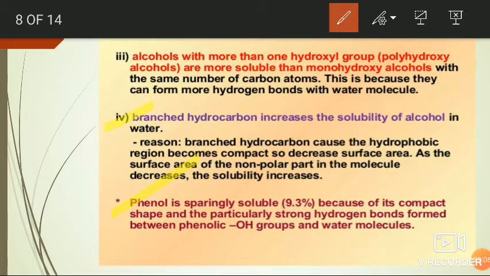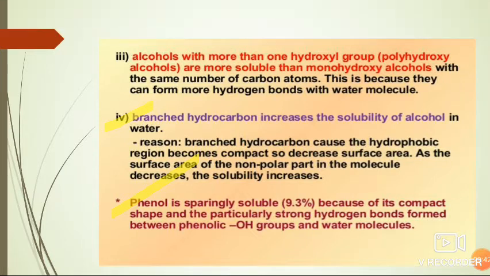because the intermolecular bond present between the two phenols is strong, so it is impossible to break the bond between the two phenolic groups and to form a new hydrogen bond between the phenol and a water molecule. So the solubility of phenols is somewhat less when compared to alcohols. Okay, fine.